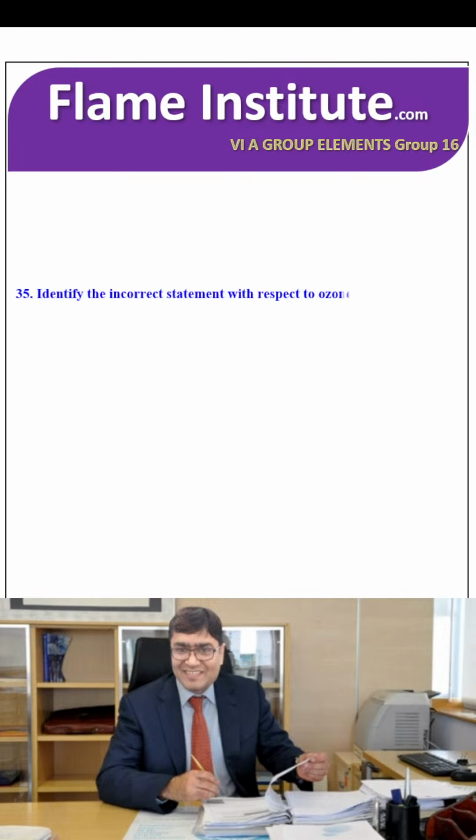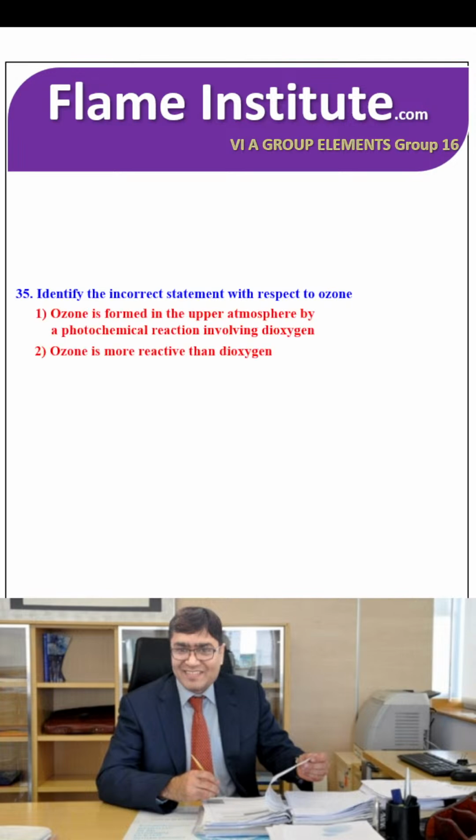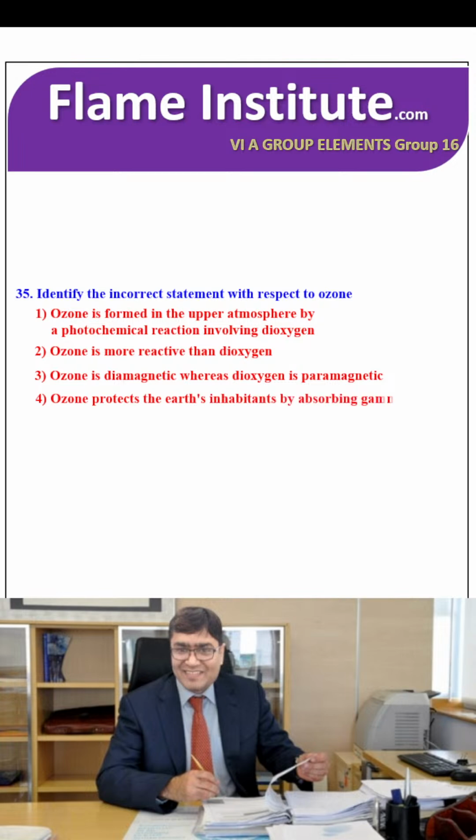Identify the incorrect statement with respect to ozone. Ozone is formed in the upper atmosphere by a photochemical reaction involving dioxygen. Ozone is more reactive than dioxygen. Ozone is diamagnetic whereas dioxygen is paramagnetic. Ozone protects the Earth's inhabitants by absorbing gamma radiation. O3 is called the Earth's protective umbrella. So the last option, that ozone protects the Earth's inhabitants by absorbing gamma radiation, is the right option.